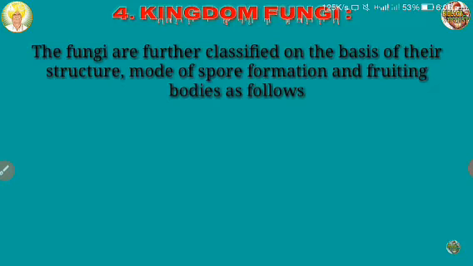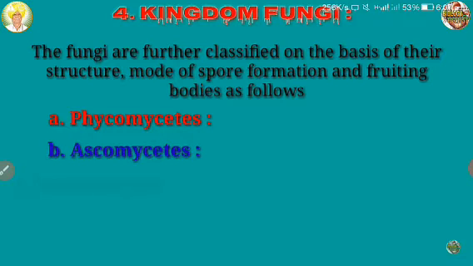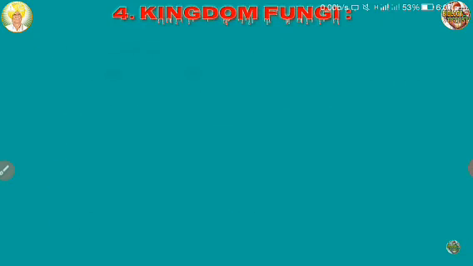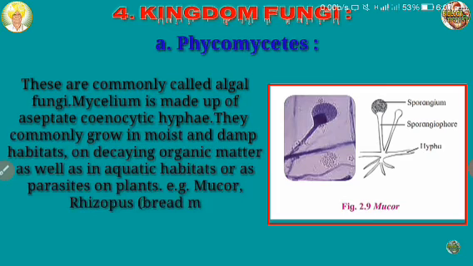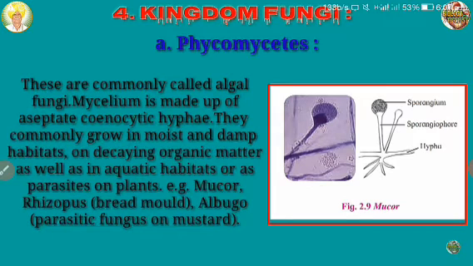The fungi are further classified on the basis of their structure, mode of spore formation, and fruiting bodies. Means their structure and spore formation are different. So the fungi are categorized into different categories like Phycomycete, Ascomycete, Basidiomycetes, and Deuteromycete. These are the types. Now we will see Phycomycete. See in this figure, example is Mucor. It is also called the algal fungi.